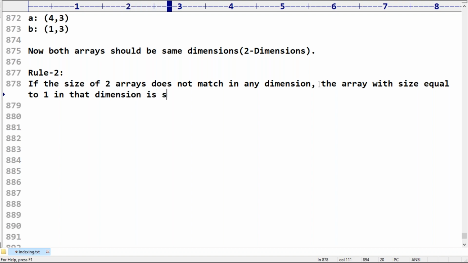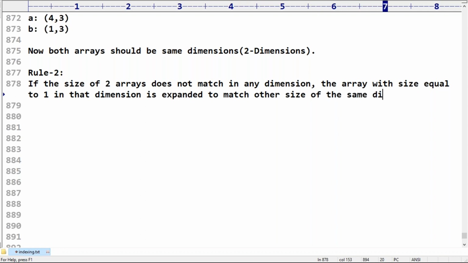is stretched to. What is the meaning of stretched? Stretched means expanded. It is expanded to match the other size of the same dimension.